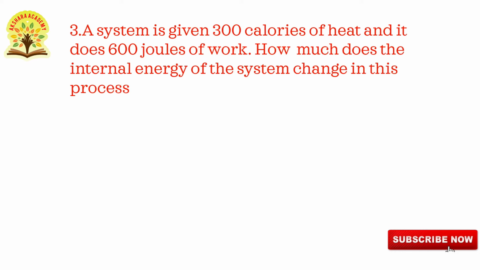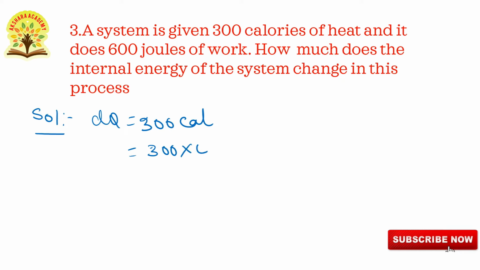Given, in this question they have given dq is equals to 300 calories, and next converting into joules, 1 calorie is equals to 4.18 joules, or we can take 4.2.